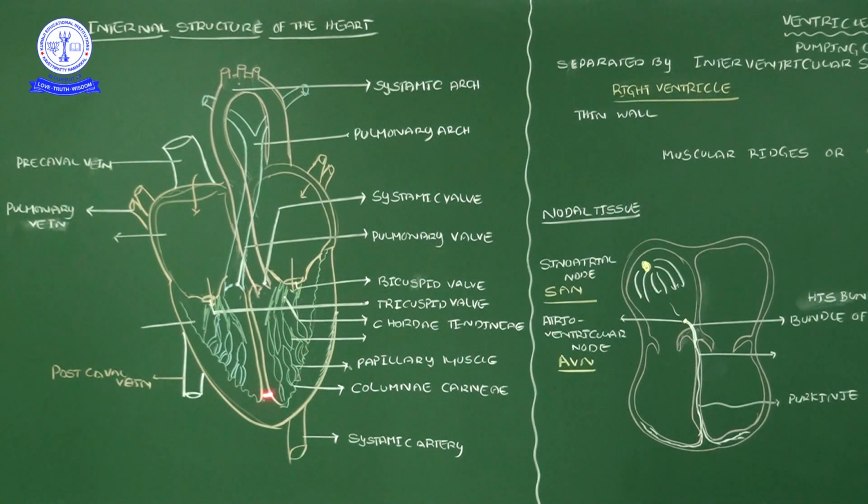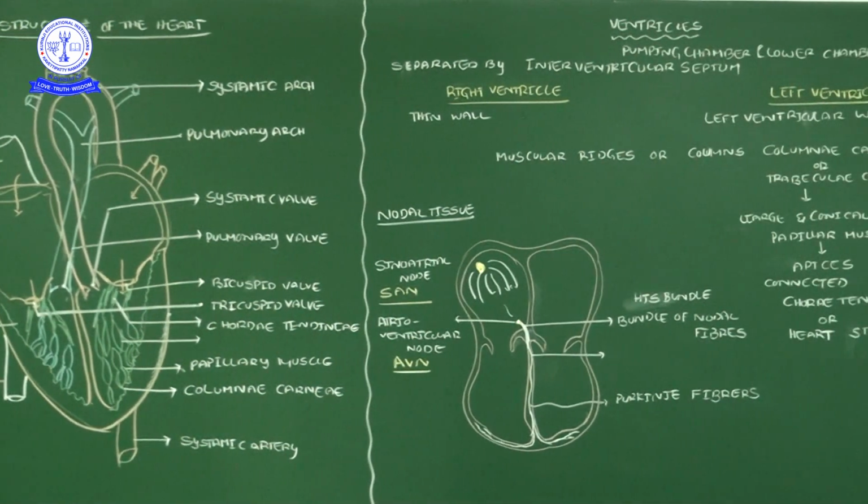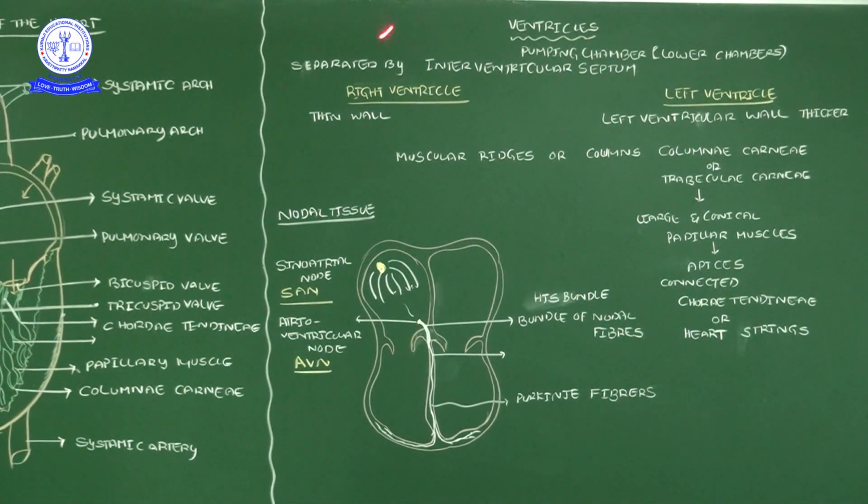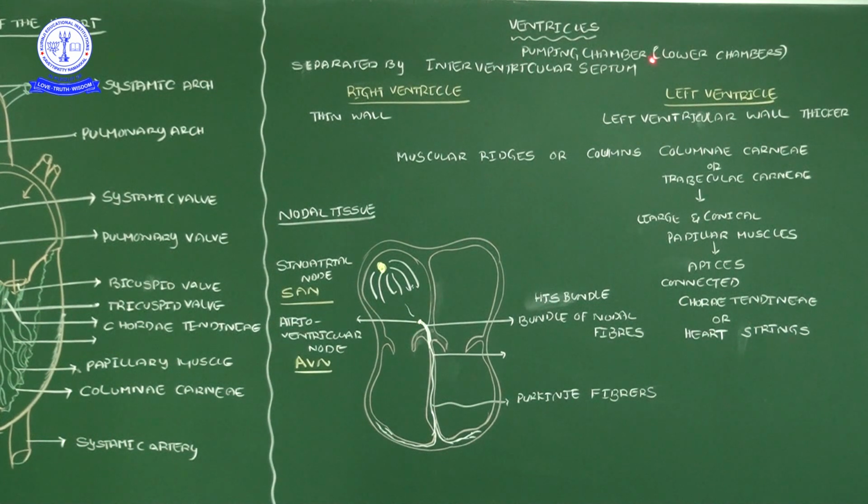So the ventricles are also completed. Then we should know the nodal tissue. Before the nodal tissue, I will theoretically explain about the ventricles, in column 2, where I have mentioned a clear idea for understanding. See, heading: ventricles. Ventricles are the pumping chambers or lower chambers. Both ventricles are separated by the interventricular septum. Here the right ventricle wall is thin, and the left ventricle wall is thicker compared with the right ventricle.